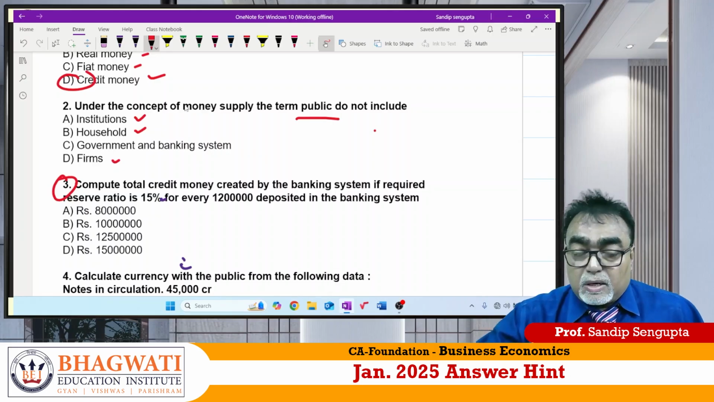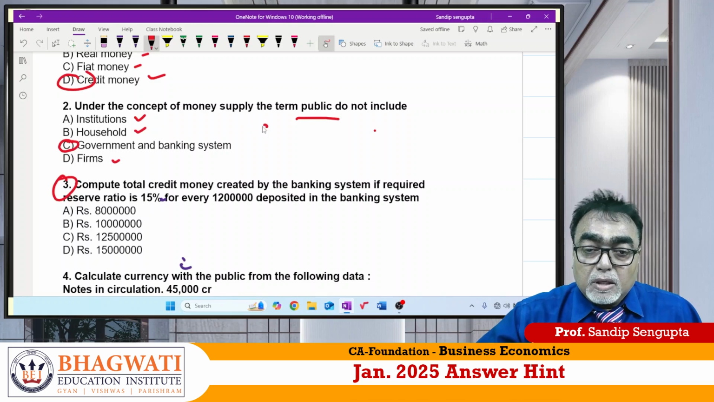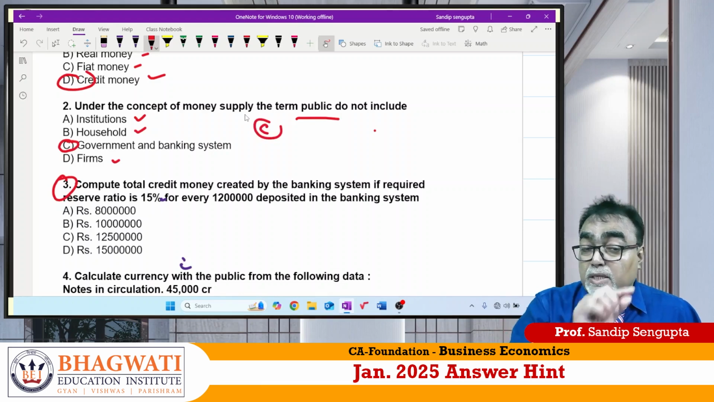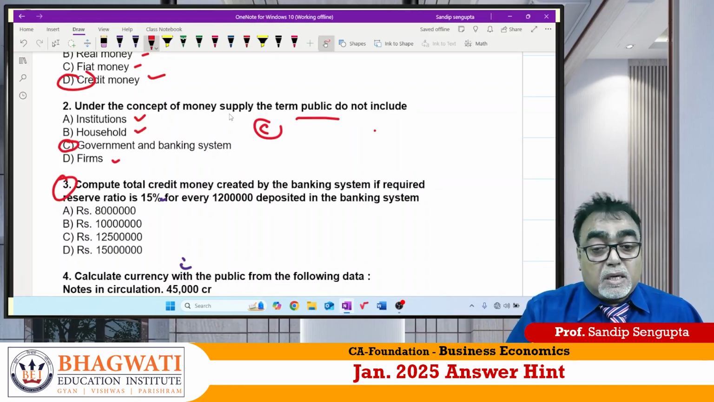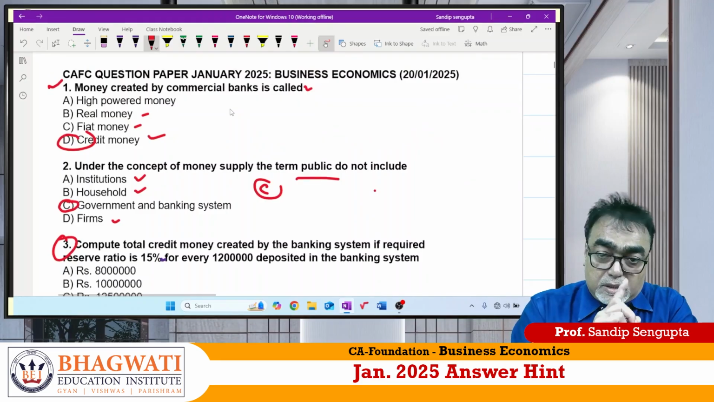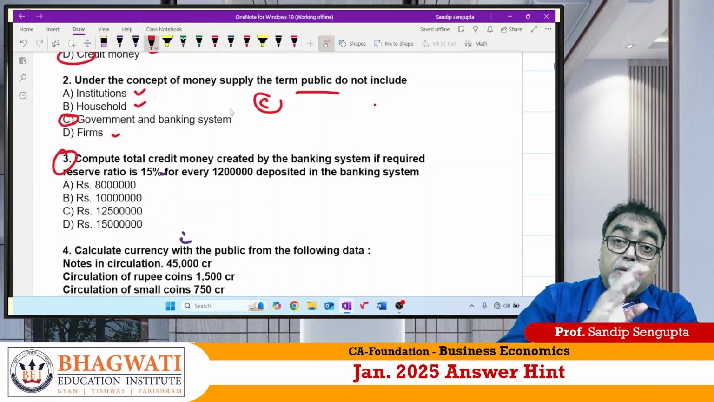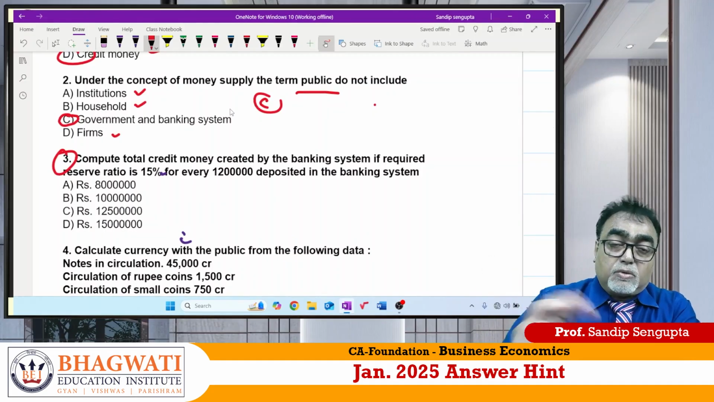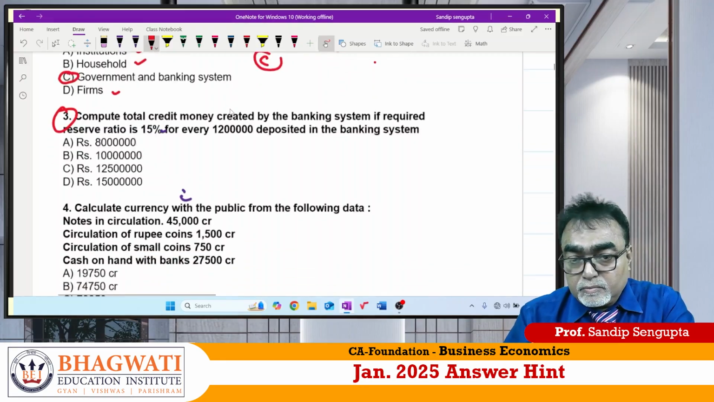The question is: under the concept of money supply, public does not include government and banking system, it excludes them. In your study material, page 8.24, it has been discussed also. Correct? So number 1 answer is credit money. Number 2 answer is government and banking system. Maybe in your question paper the numbers are different, but all questions are covered.